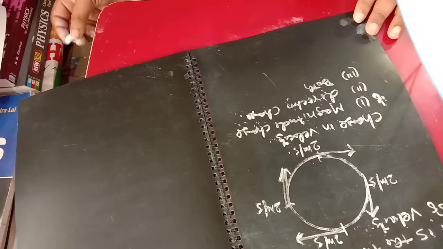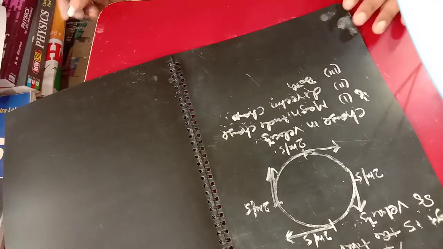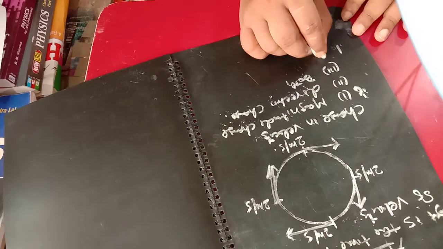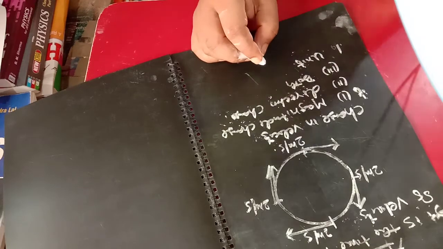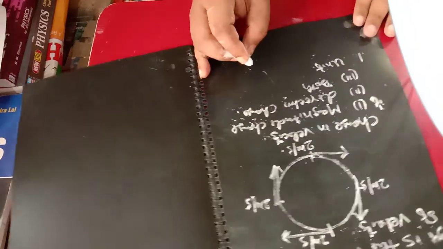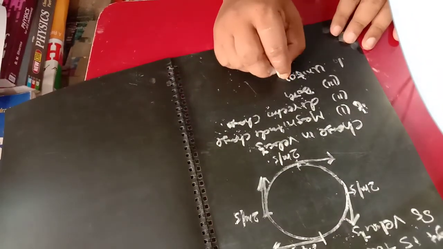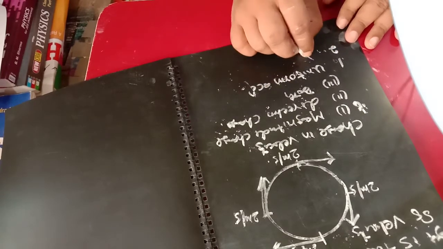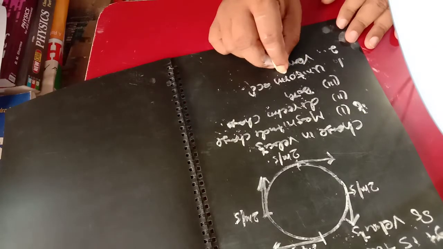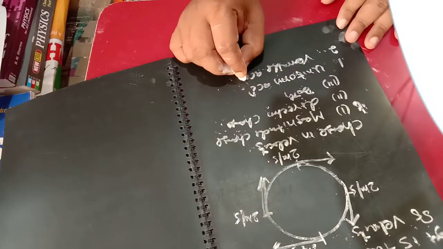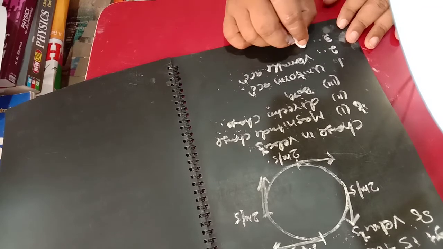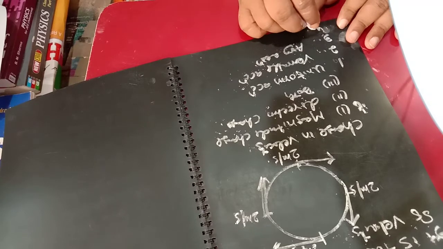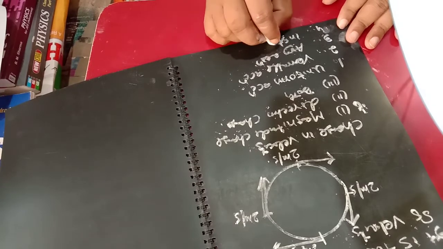And in the same manner, we will be finding the types of acceleration. Number one, uniform acceleration. Number two, variable acceleration. Number three, average acceleration. Number four, instantaneous acceleration.